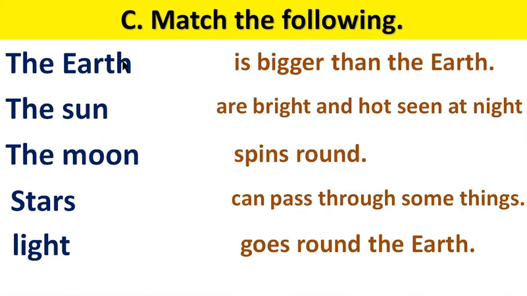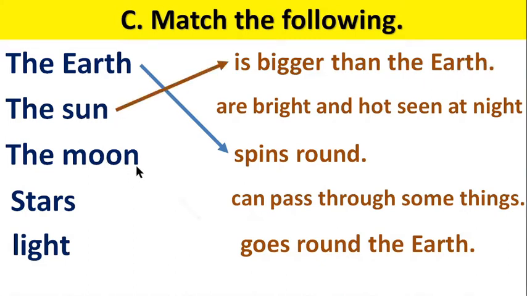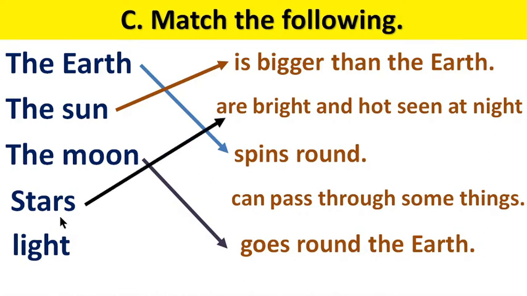Now we will match. The earth spins round. The sun is bigger than the earth. The moon goes round the earth. The stars are bright and hot, seen at night. Light can pass through some things.